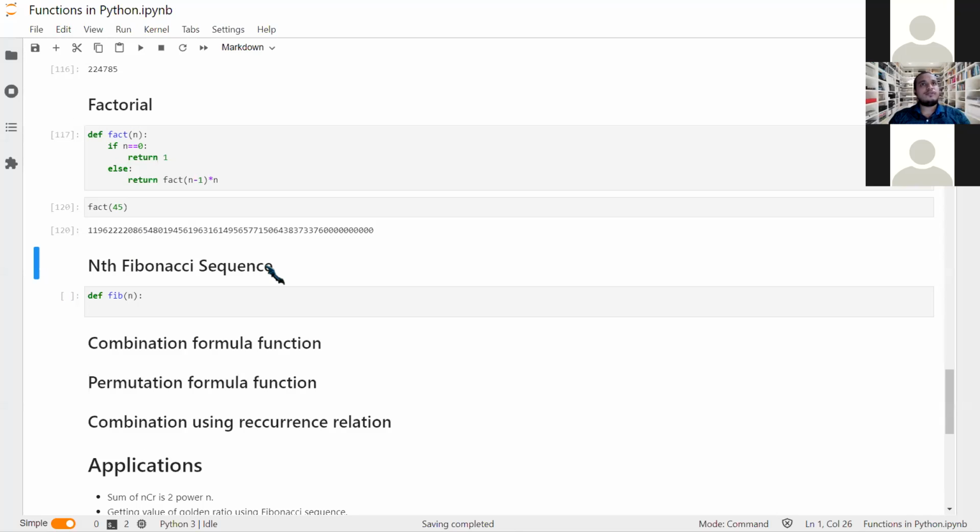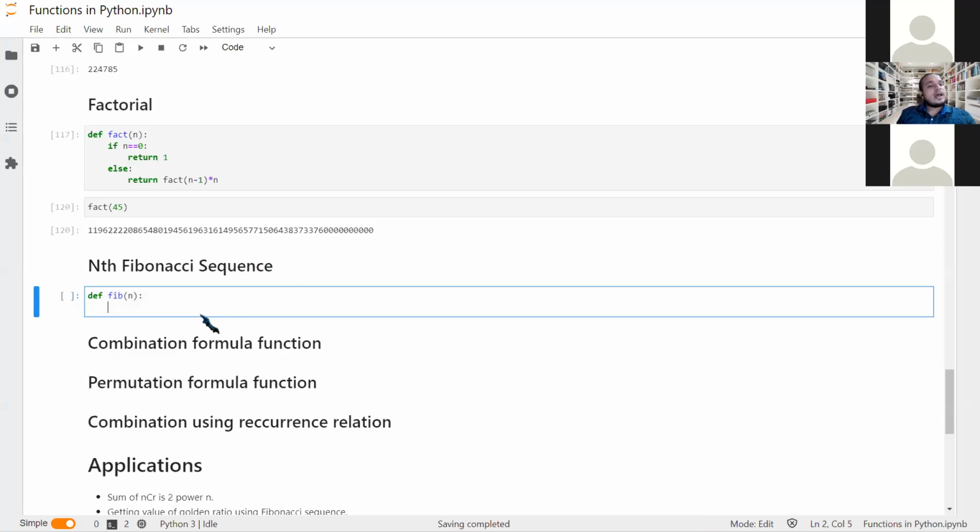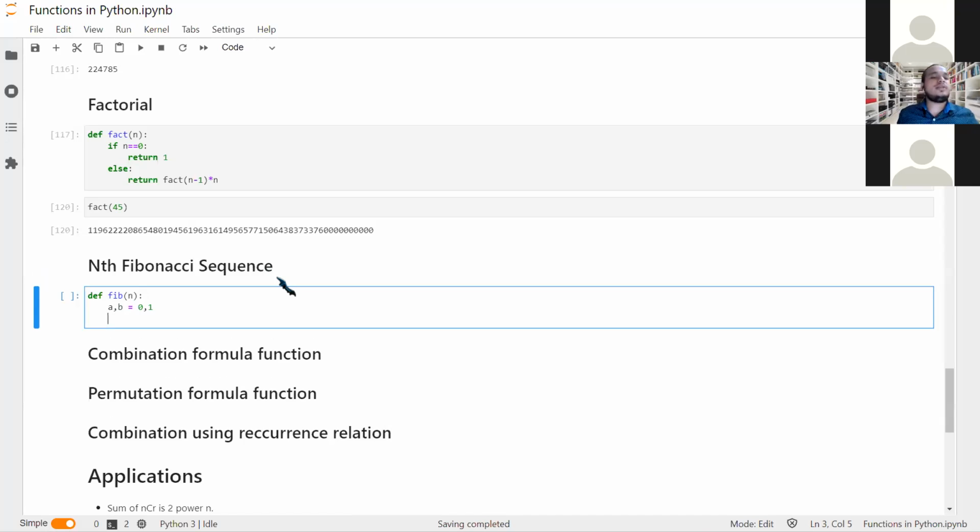It is a sequence of numbers proceeding in such a way that the current number is the sum of the previous two numbers. For the start, we start from, say, a equal to 0 and b equal to 1. This is a natural choice. You can start from any other. Okay, now a is equal to 0 and b is equal to 1.